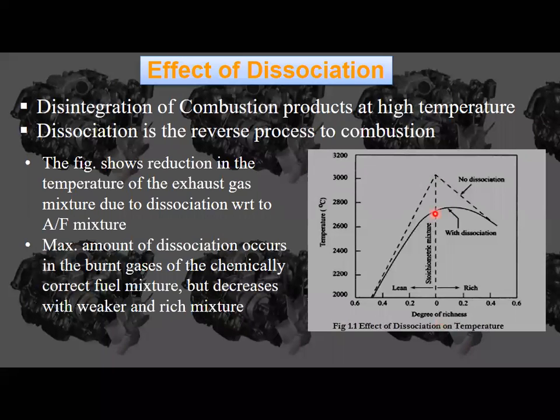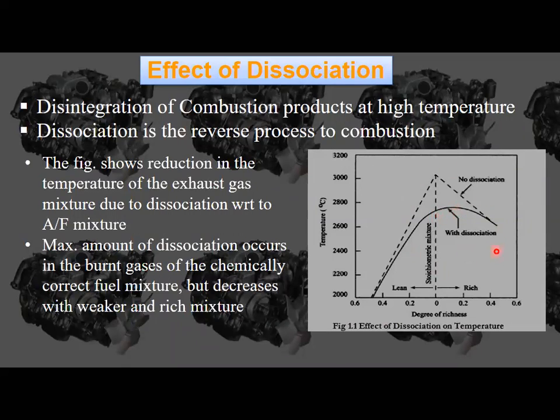Okay, at the stoichiometric mixture we are not going to get the correct pressure, the peak pressure or higher temperature, and we attain peak pressure somewhat toward a richer mixture. If the equivalence ratio is around that, then we get peak pressure. Here we get peak pressure or peak temperature only after the stoichiometric mixture. At the stoichiometric mixture it is not going to attain higher pressure and temperatures.